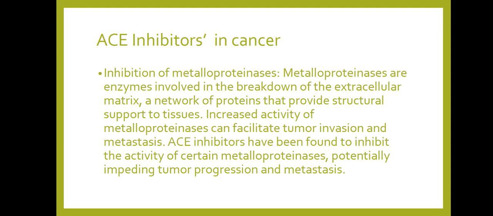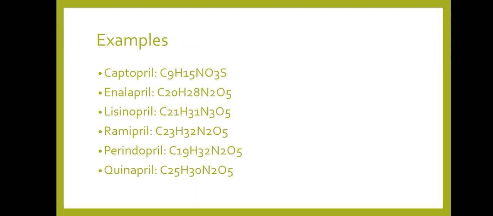Inhibition of metalloproteinases. Metalloproteinases are enzymes involved in the breakdown of the extracellular matrix, a network of proteins that provide structural support to tissues. Increased activity of metalloproteinases can facilitate tumor invasion and metastasis. ACE inhibitors have been found to inhibit the activity of certain metalloproteinases, potentially impeding tumor progression and metastasis. For example, captopril, enalapril, lisinopril, ramipril, perindopril, and quinapril.